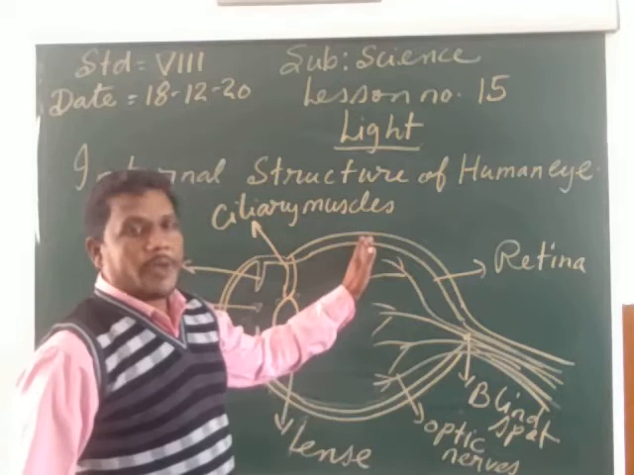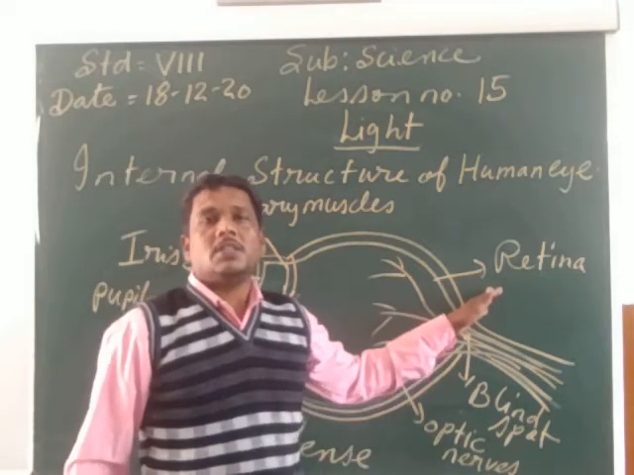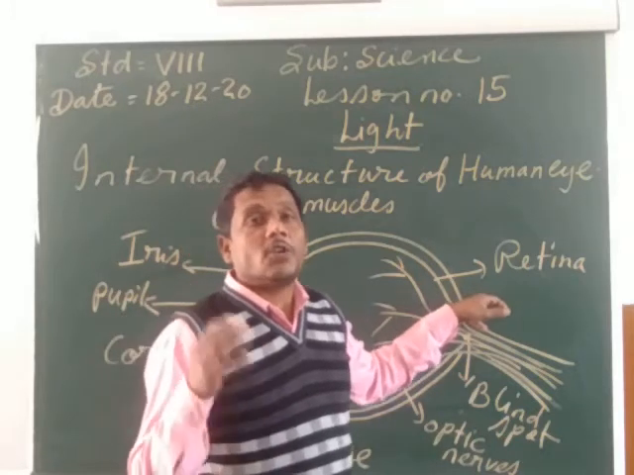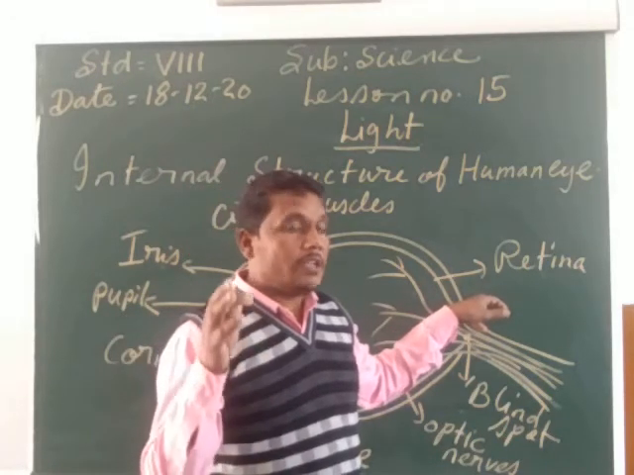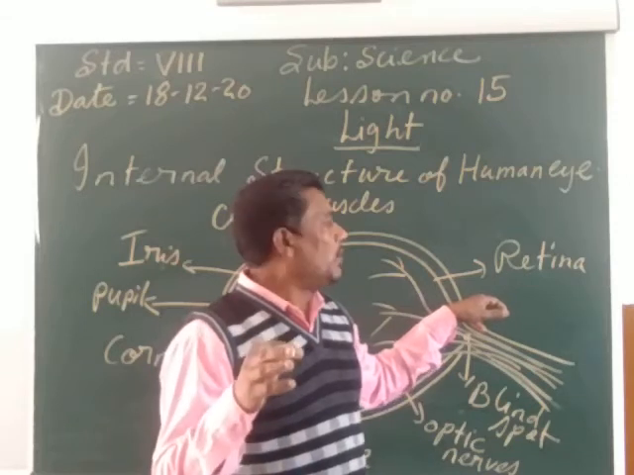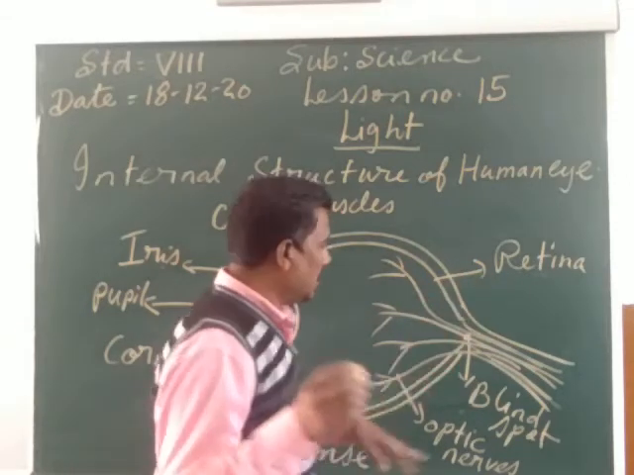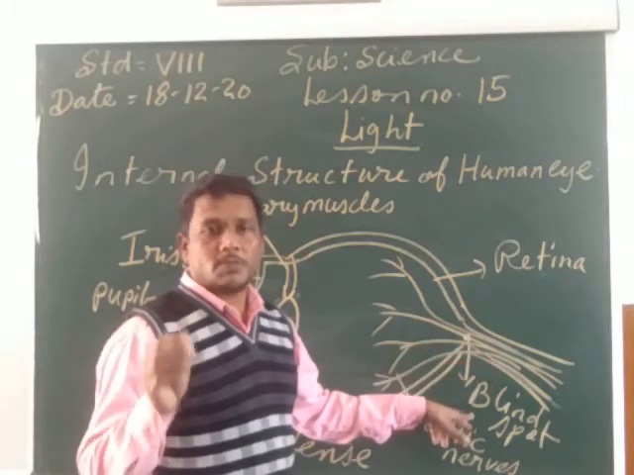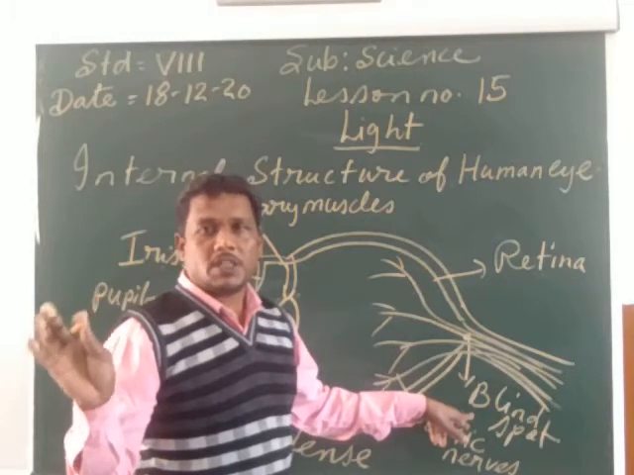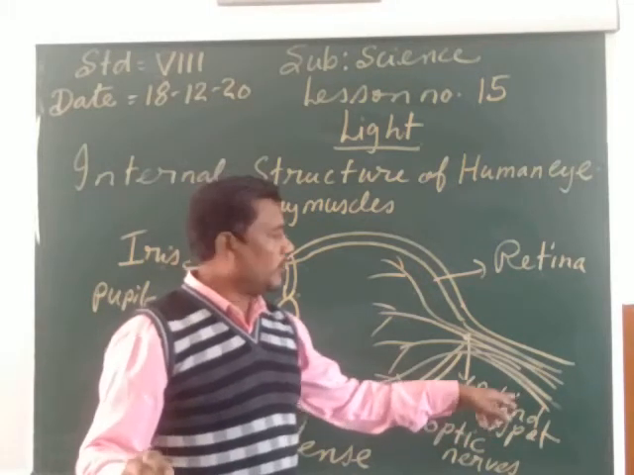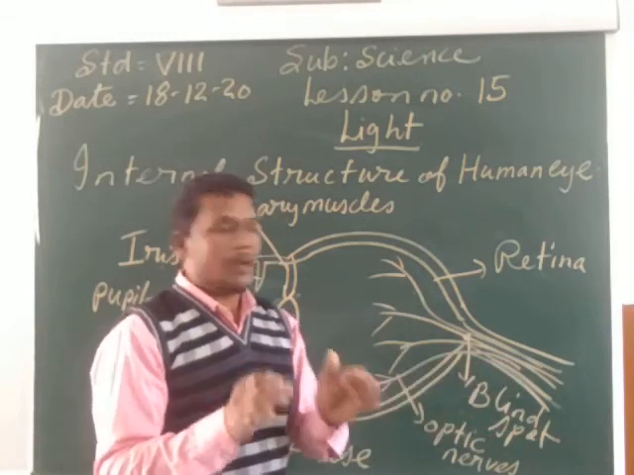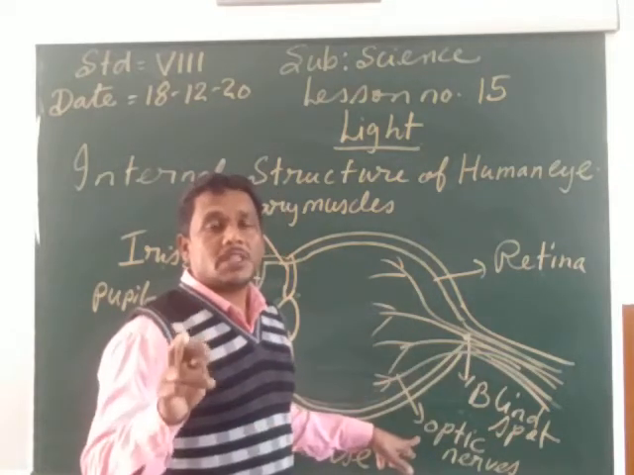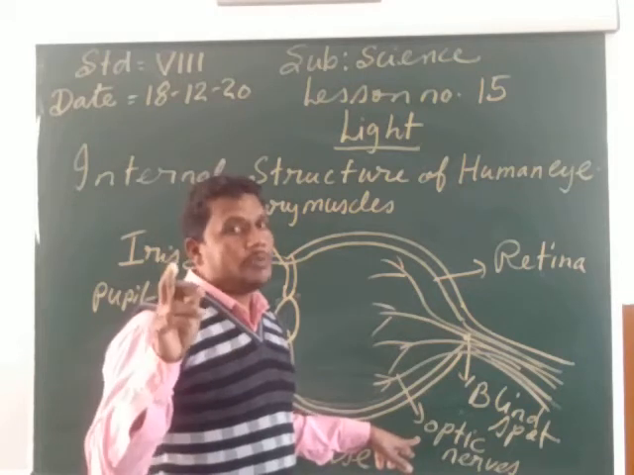So my child, the back part of the eye is called the retina. This retina is the part of the eye where the image of the object is formed. This retina contains rods and cones, which are sensitive to light. The back part of the eye also contains the blind spot, where no image of the object is formed. Actually from the blind spot, a bundle of nerves enters the eye, and these are the optic nerves. These optic nerves carry the messages from the eye to the brain.